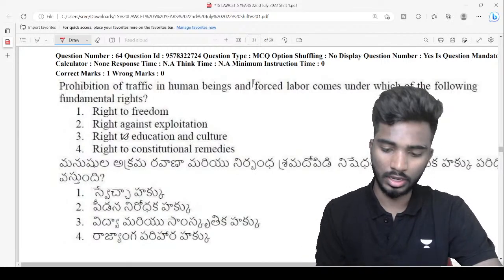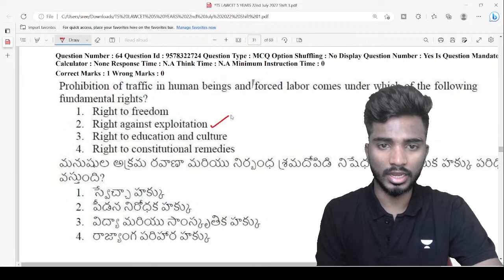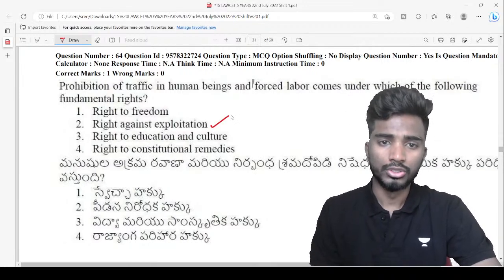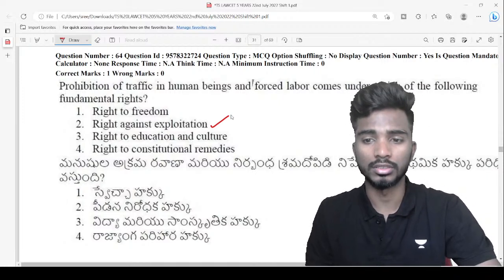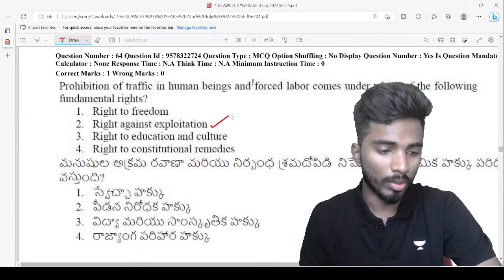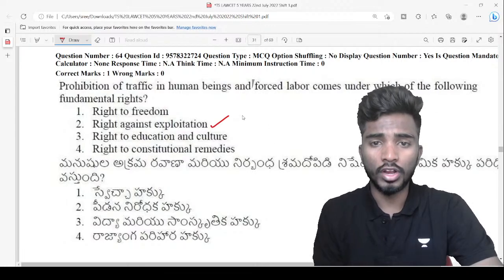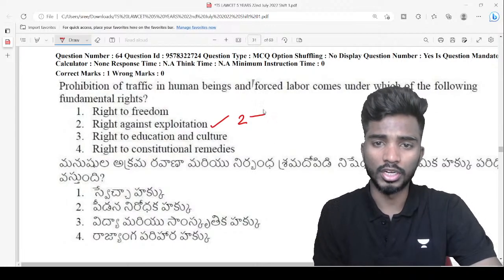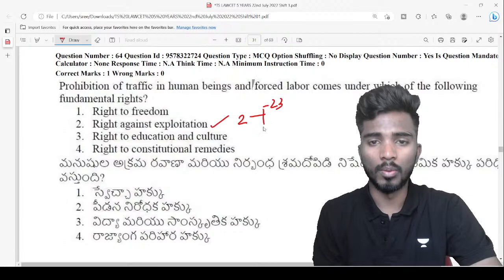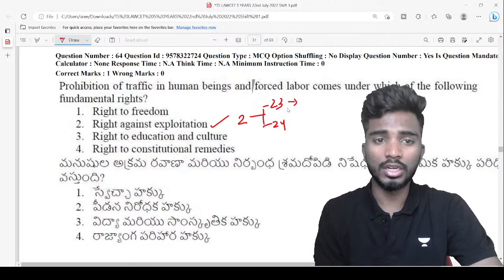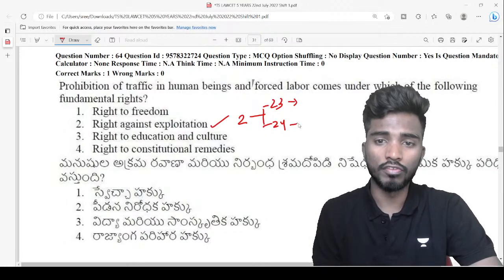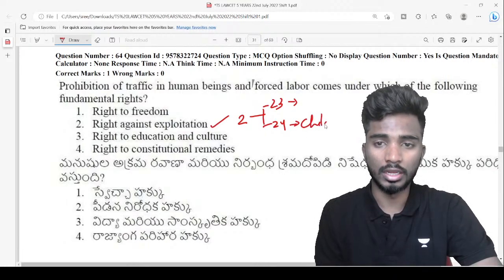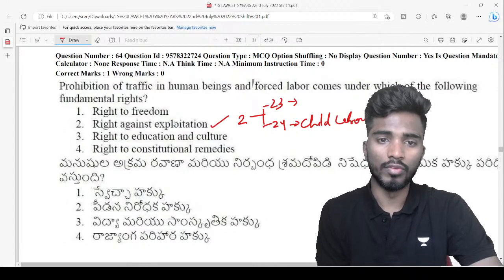What is the answer? Well done. So the answer is right against exploitation, right? Under right against exploitation, how many fundamental rights are there? There are 2 fundamental rights under right against exploitation. One is 23 and the other one is 24. 23 prohibits the traffic in human beings and forced labor, and 24 talks about prohibition of child labor, right?